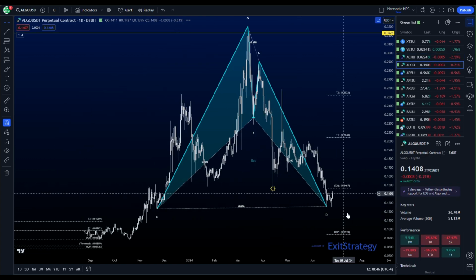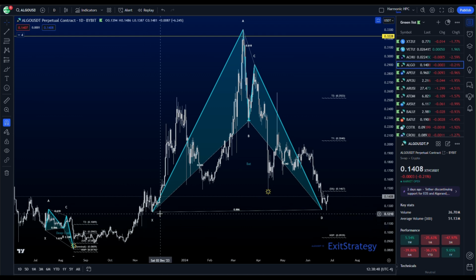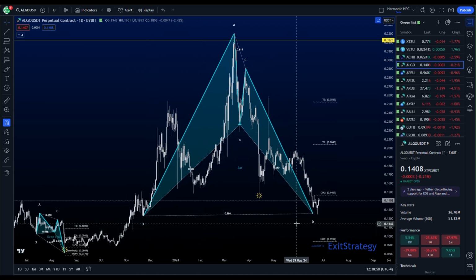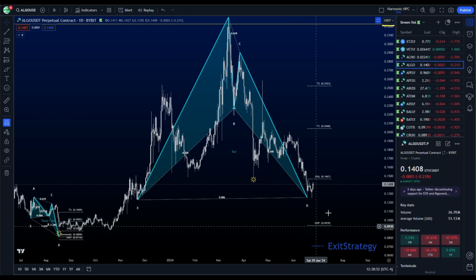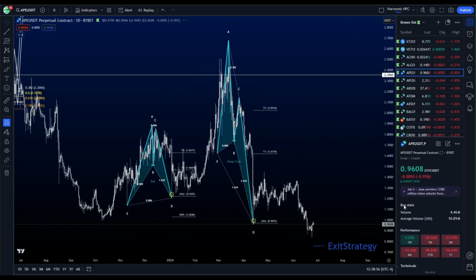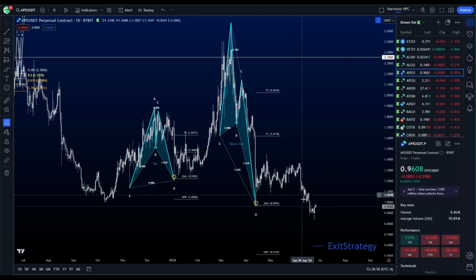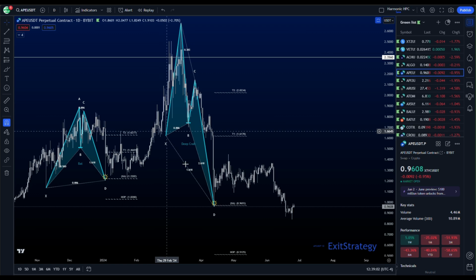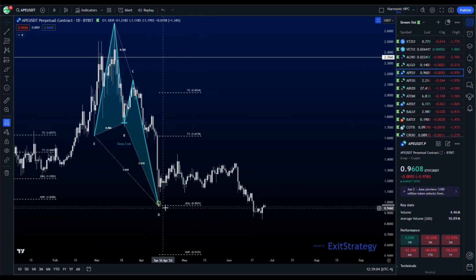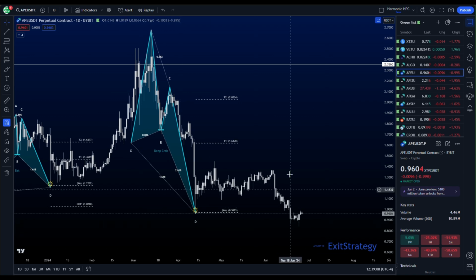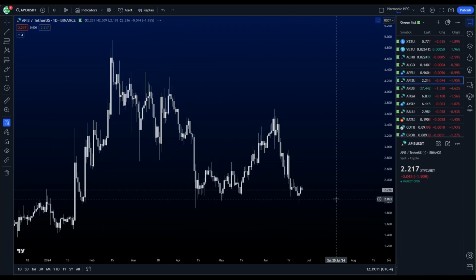Algo completing a daily bat pattern. Not the strongest X point, but the pattern is still valid. Let's see if we can get some traction here and run up to our first and second targets. ApeCoin is back down into the bottom of the PRZ of this daily deep crab. We need to see this XA level come back up and hold before we get any conviction that this is going to come to target.